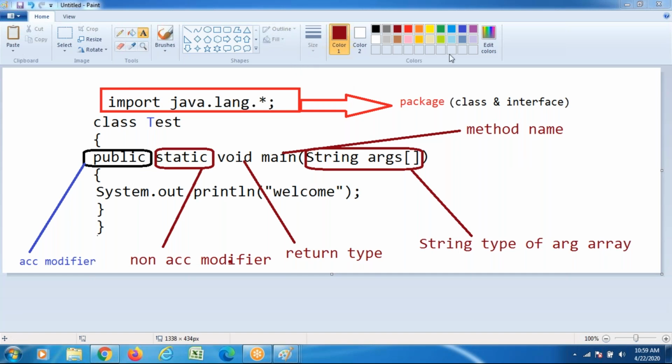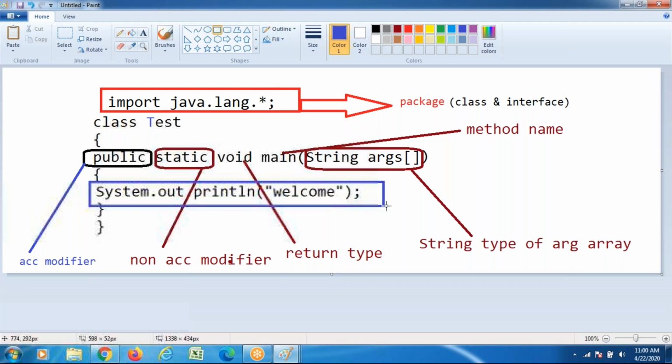After writing this, we write one statement. This is an output statement. In the C language we wrote one such statement, in C++ we wrote one, and in Java also we write one.